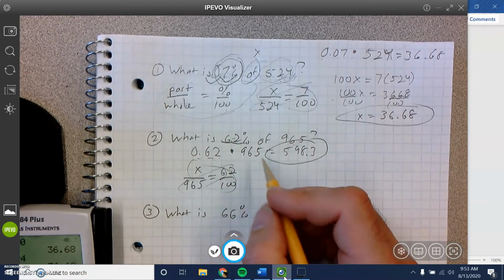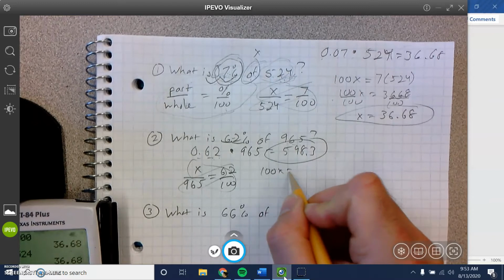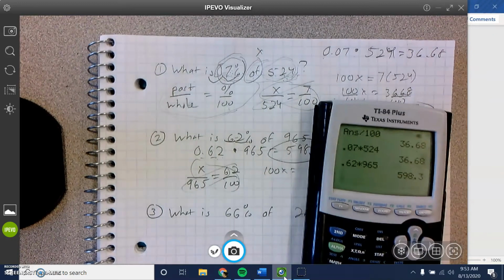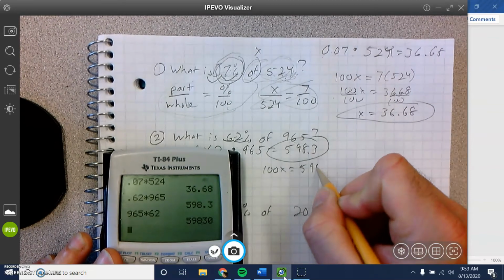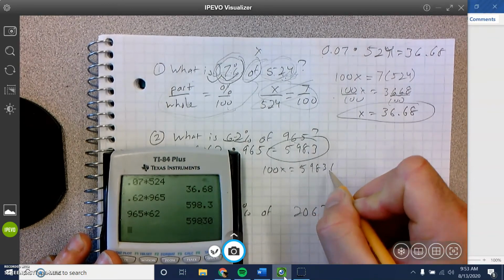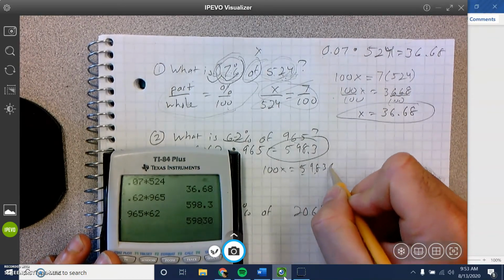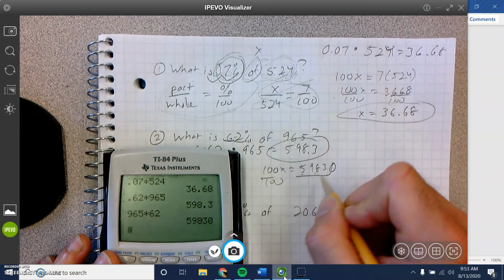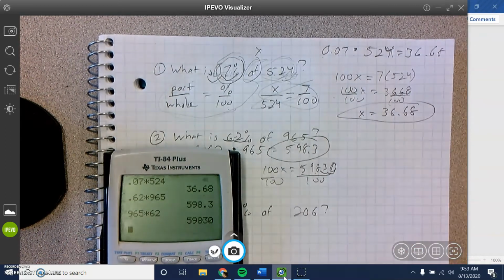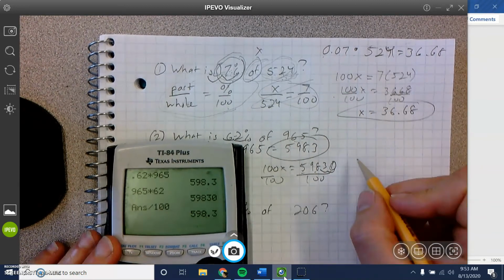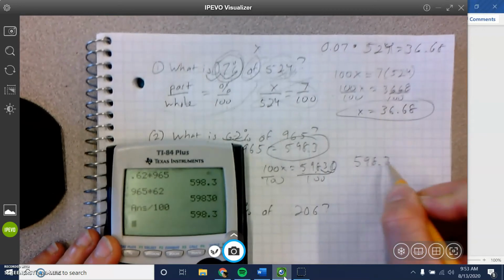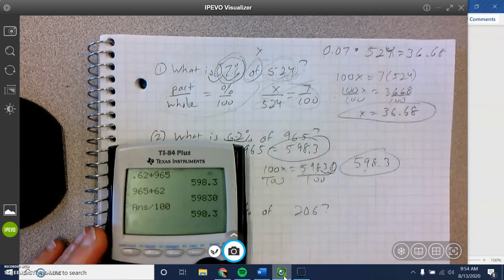Cross multiply. 100x equals 965 times 62 is 59,830. Divide by 100, or move the decimal 2 to the left, and you see you're going to get the same thing. 598.3. Cool, both ways. Good work.